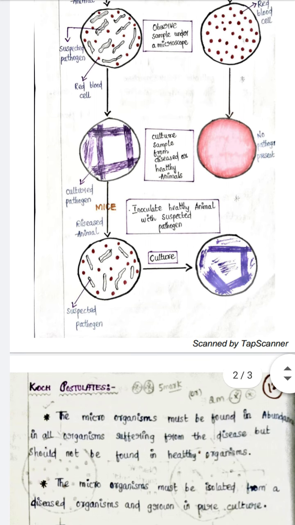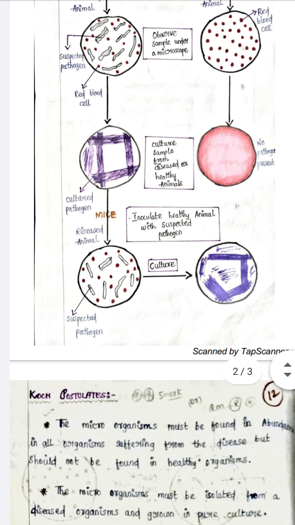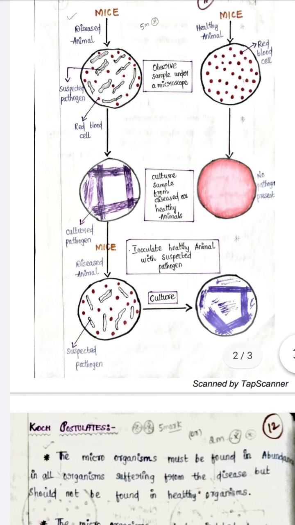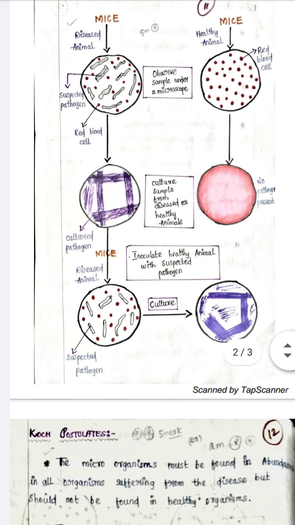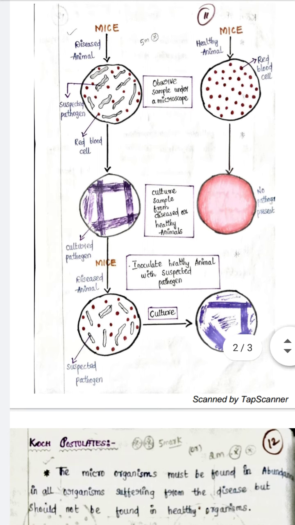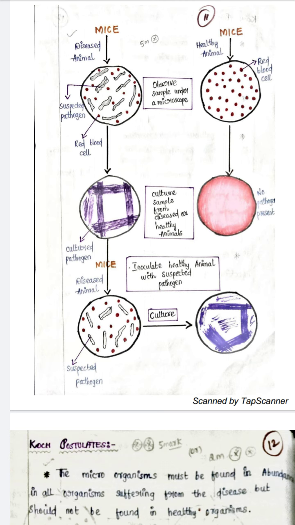So I have written here: culture sample from diseased or healthy animals. We have cultured the sample from the diseased and the healthy animal, and in the diseased animal we can see a cultured pathogen, and in the healthy animal there is no pathogen present.